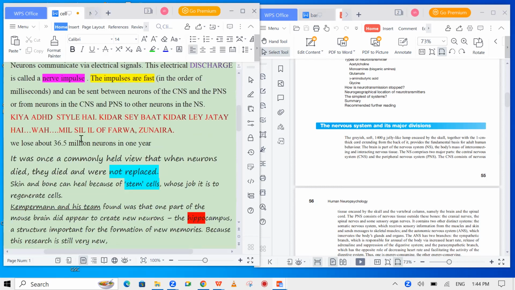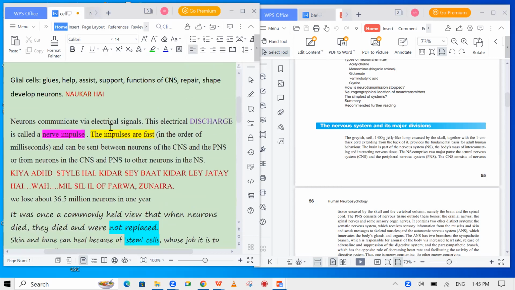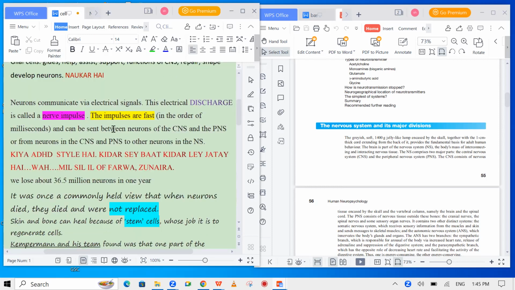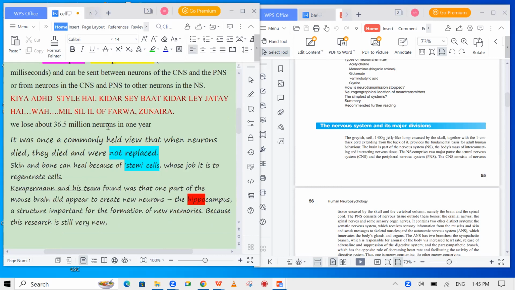We lose about 36.5 million neurons in a year. The glial cells help to repair them, help to support their functions, and give shape to the neurons. It is a commonly held view that when neurons died, they were not replaced. But the skin and the bone can heal because of stem cells whose job is to regenerate the cells. So stem cell therapy, which is very common nowadays, is possible because we can manipulate the stem cells, which regenerate the skin and the bones.